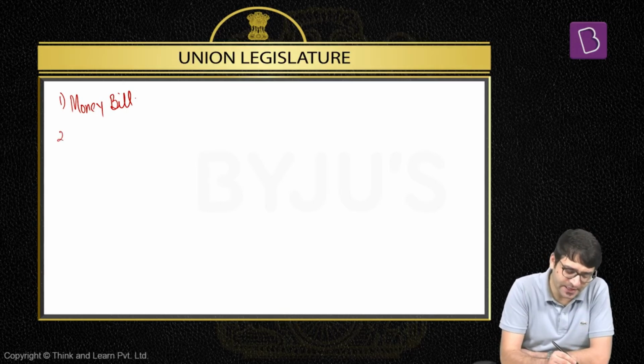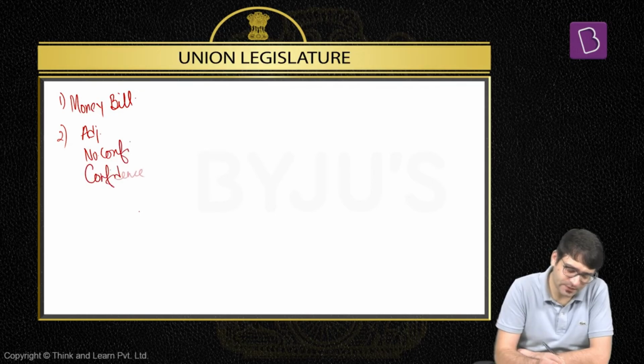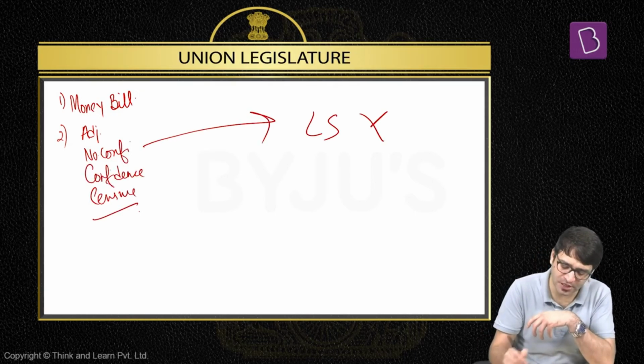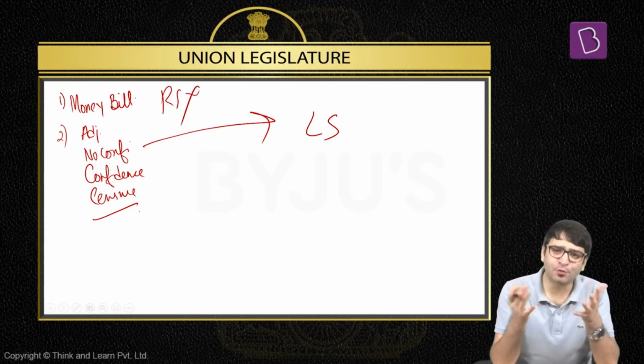Second, adjournment motion, no-confidence motion, censure motion. All these types of motions can be introduced only in Lok Sabha, cannot be introduced in Rajya Sabha. And this proves that Rajya Sabha has an inferior role. But please understand one thing.